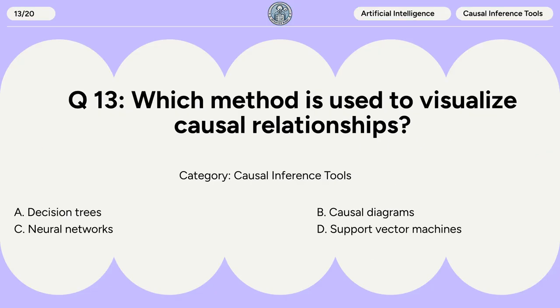Question 13. Which method is used to visualize causal relationships? A. Decision trees. B. Causal diagrams. C. Neural networks. D. Support vector machines.